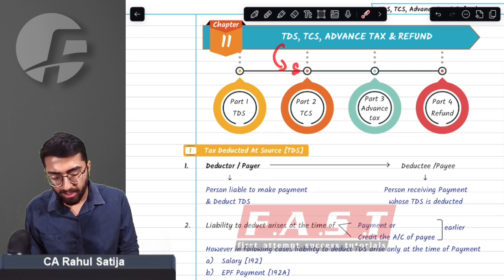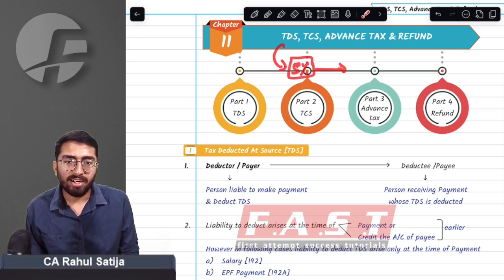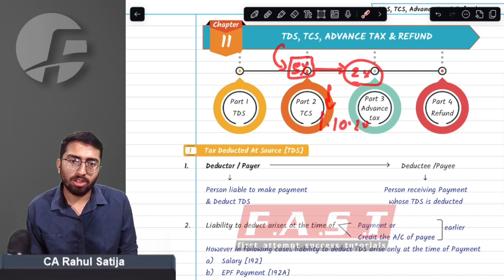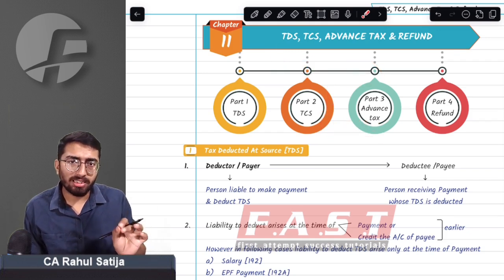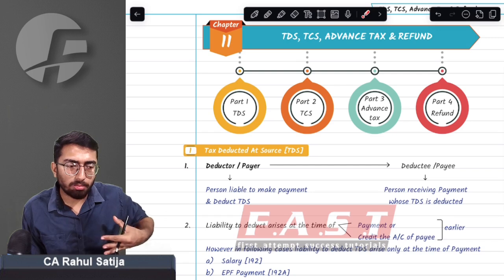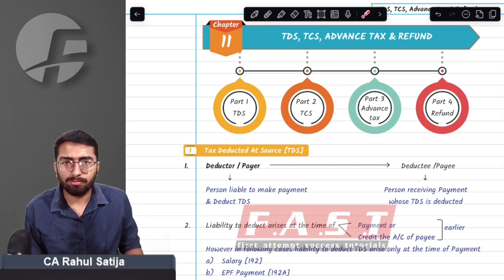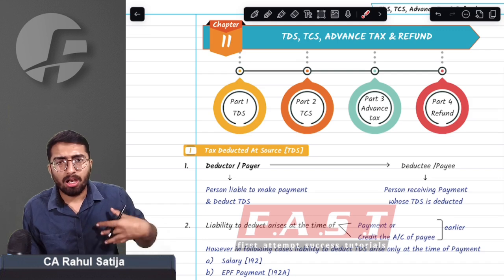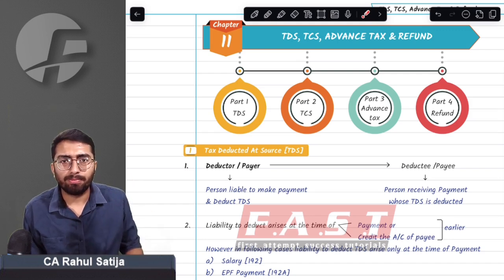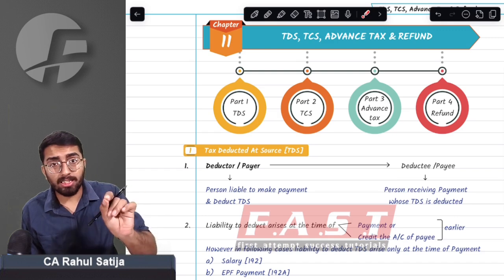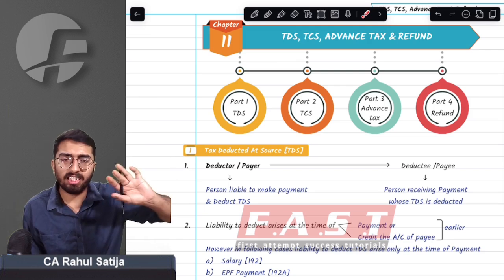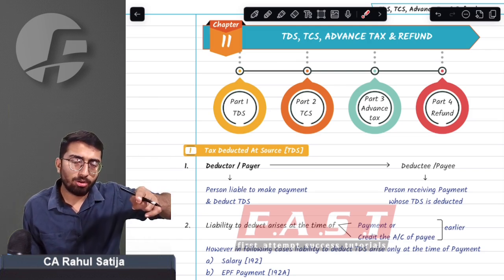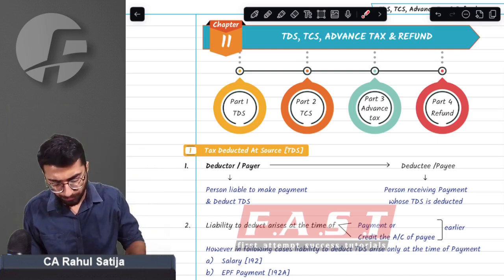First of all, wherever we used to have a 5% TDS rate, that has now been reduced to 2%, with effect from 1st October 2024. This is the first thing. If you remember, we used to have 194DA. Any receipts that we used to get at the time of maturity of a life insurance policy, if those proceeds were taxable, then TDS was deducted at the rate of 5%. But with effect from 1st October 2024, that TDS rate has been reduced to 2%.